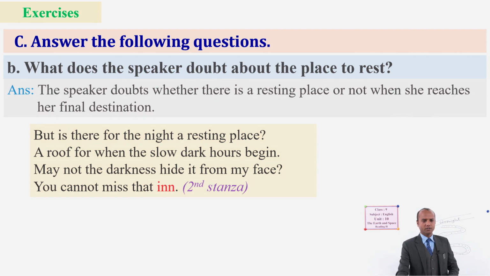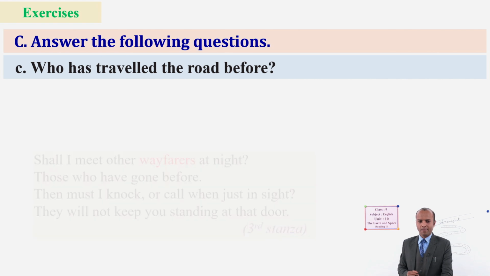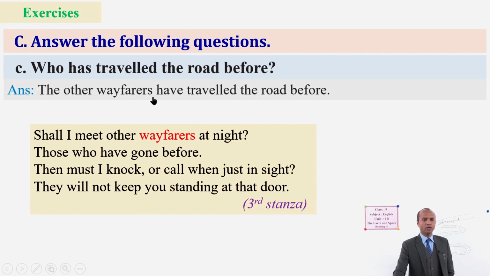Let's see question number C. Who has traveled the road before? Somebody said right, good. But for this, if those who have not found the answer, you have to read the third stanza. The answer is, shall I meet other wayfarers? Who has traveled the road before? Other people, other wayfarers, you can say.